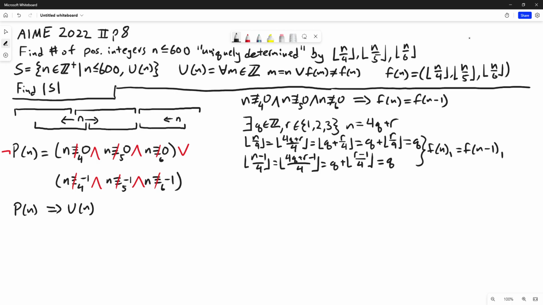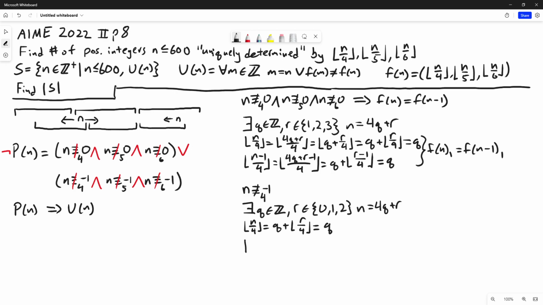Great, now let's consider n not congruent to -1 mod 4. The division theorem tells us that there exists a q in the integers and an r in the set {0, 1, 2, 3}, but we're excluding 3, so we have 0, 1, and 2, such that n equals 4q plus r. Then the floor of n over 4 is going to equal, I'm going to skip some steps here and just say it equals q plus the floor of r over 4. R over 4 is 0, 1/4, or 2/4, so this equals q.